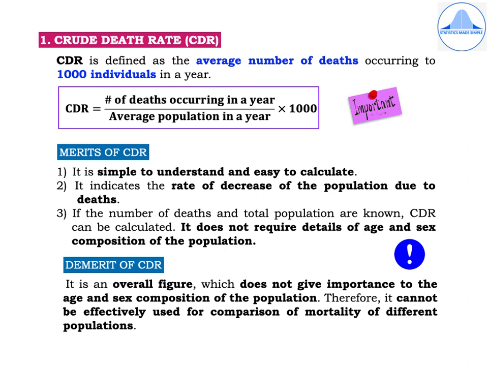Now let us move on to the merits of CDR. It is simple to understand and easy to calculate, and it indicates the rate of decrease of the population due to deaths. And if the number of deaths and total population are known, then CDR can be calculated. It does not require the age and sex composition of the population. One of the demerits of CDR is that it is an overall figure which does not give importance to the age and sex composition of the population. Therefore, it cannot be effectively used for comparison of mortality of different populations.